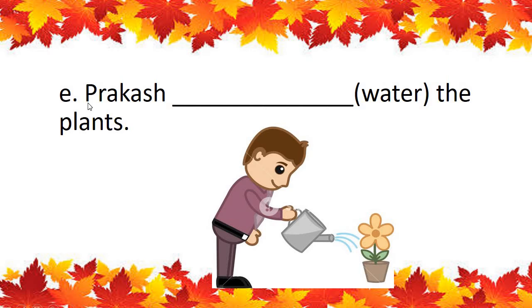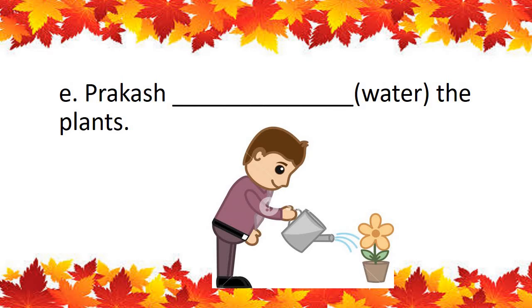First we will read the sentence. Prakash. See this boy. Prakash. The plants. The action word is water. W-A-T-E-R. Water. And you all know that we have to add ing form. Okay? But here is Prakash. There is only one person.